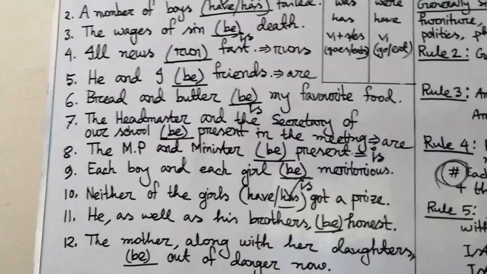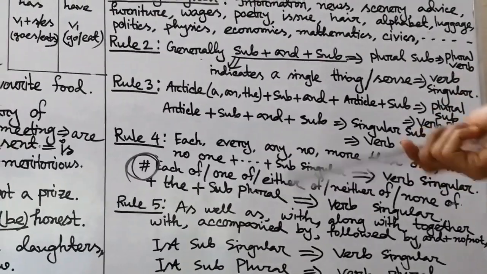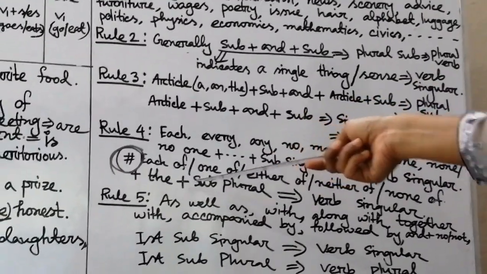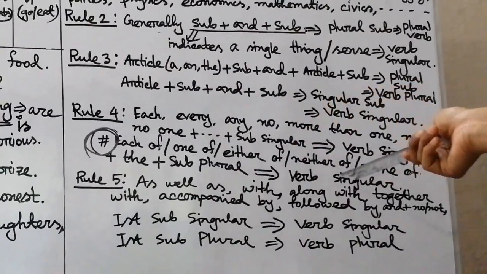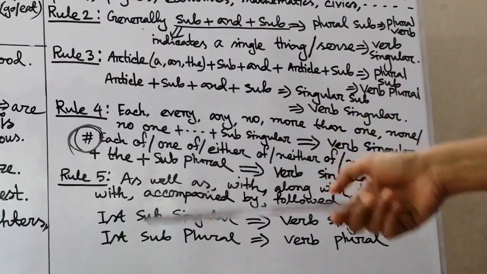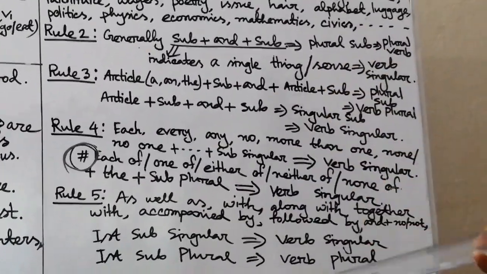Okay, then each of the boys is or are good. What will be the correct answer, my dear students? Each of the boys. Yes, each of the boys. Though the subject seems plural, our verb will be singular. So each of the boys is good, not are. In this way you have to practice.